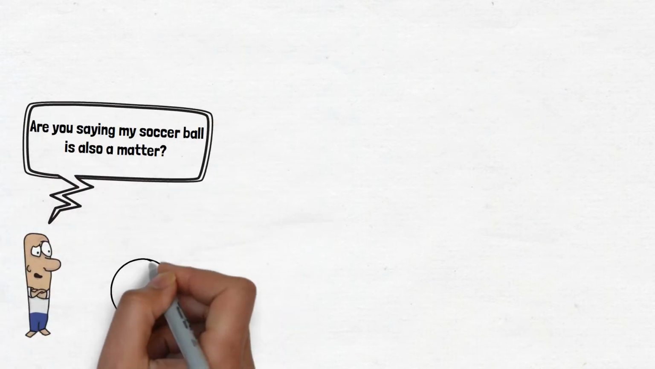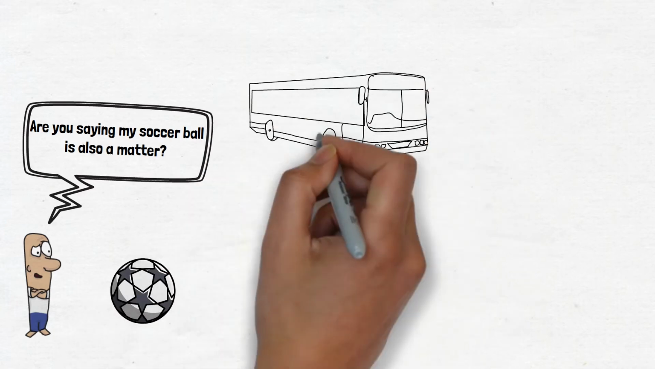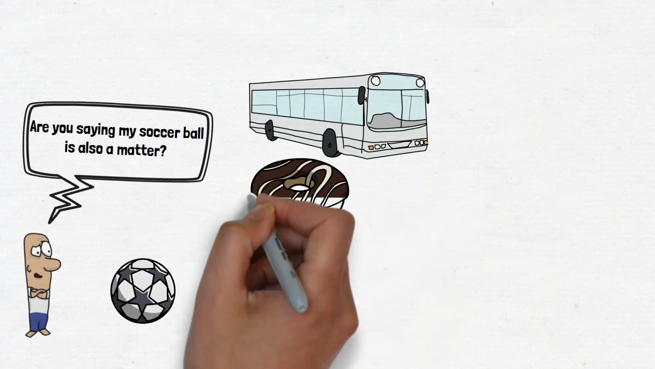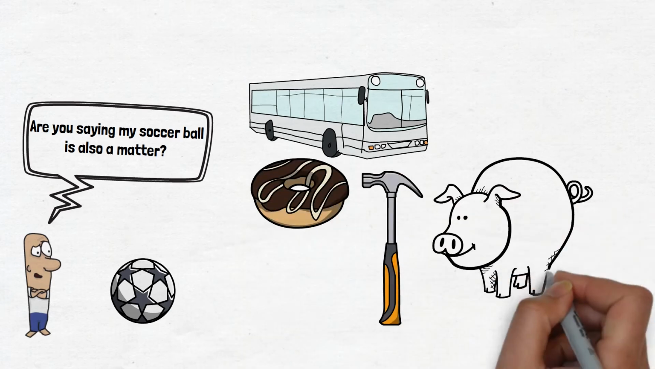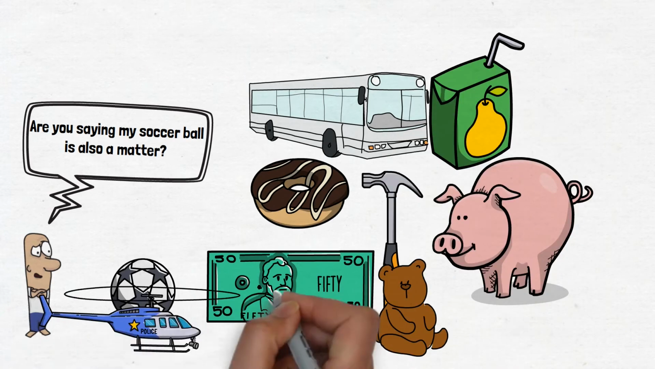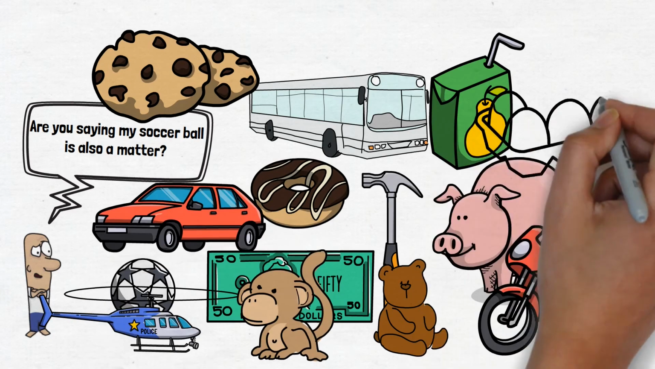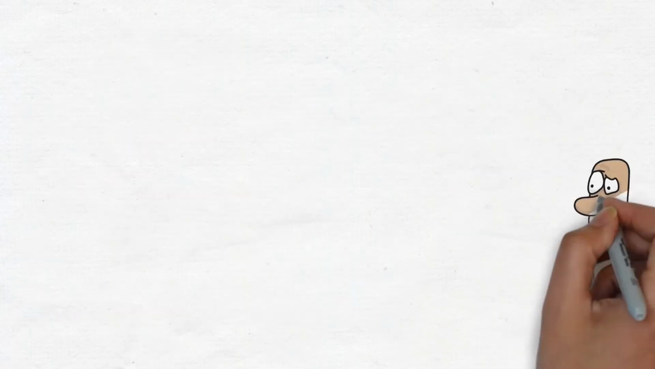Yes, Chris, practically anything that has mass and volume within the universe is considered to be matter. So here are some examples. You've got your bus, donuts, hammer, pig, money, juice, teddy, helicopter, monkey, cookies, motorbikes, cars, and eggs.